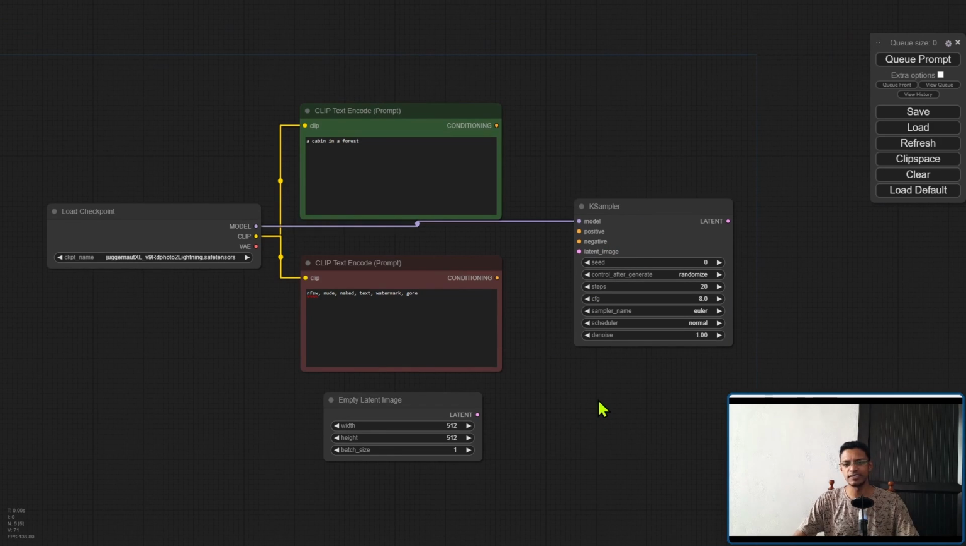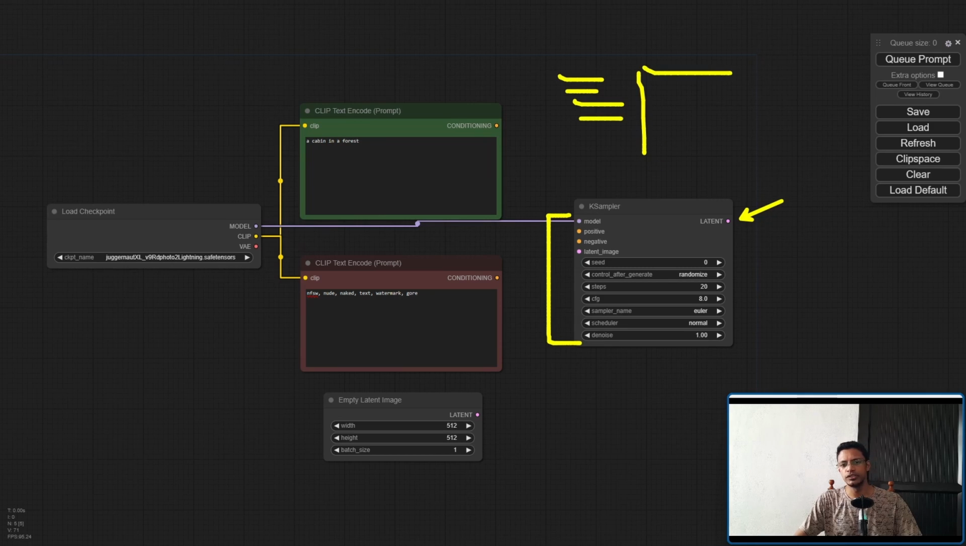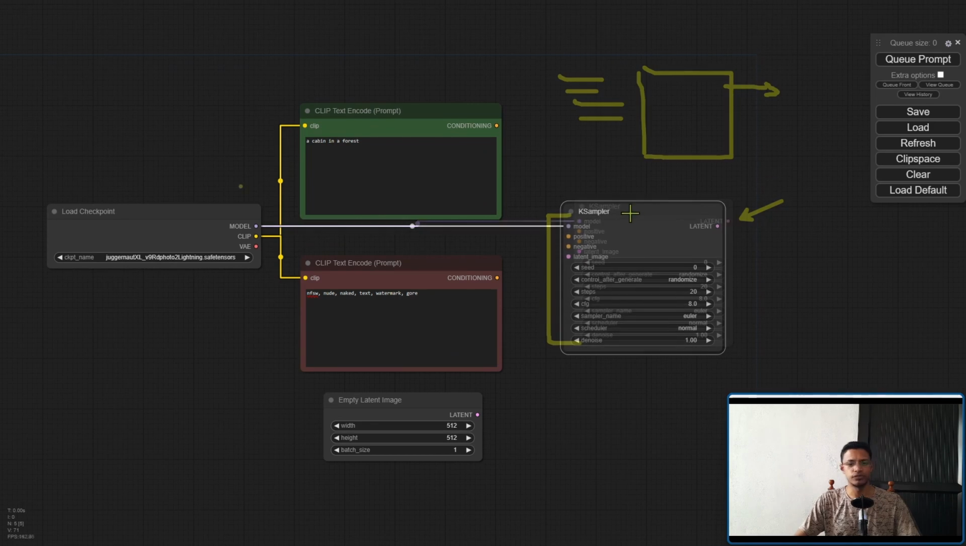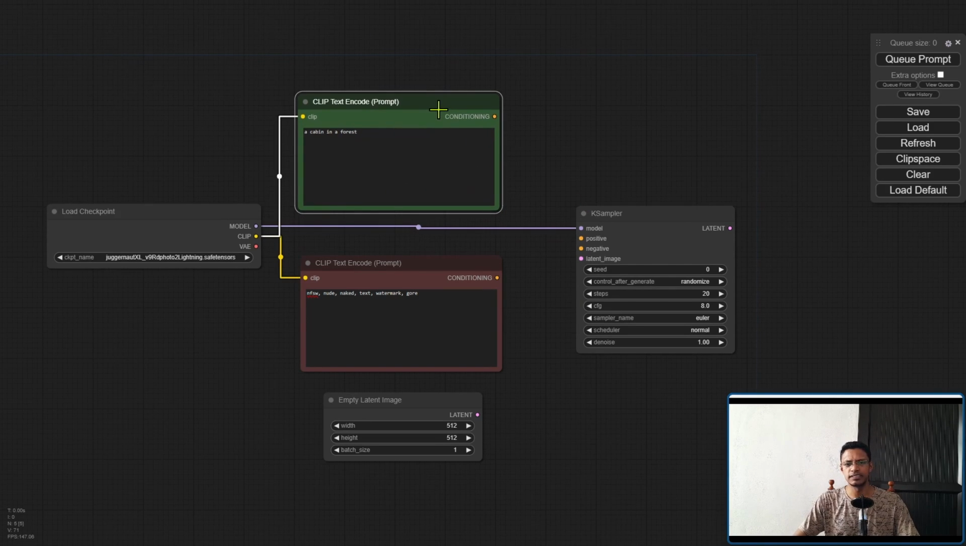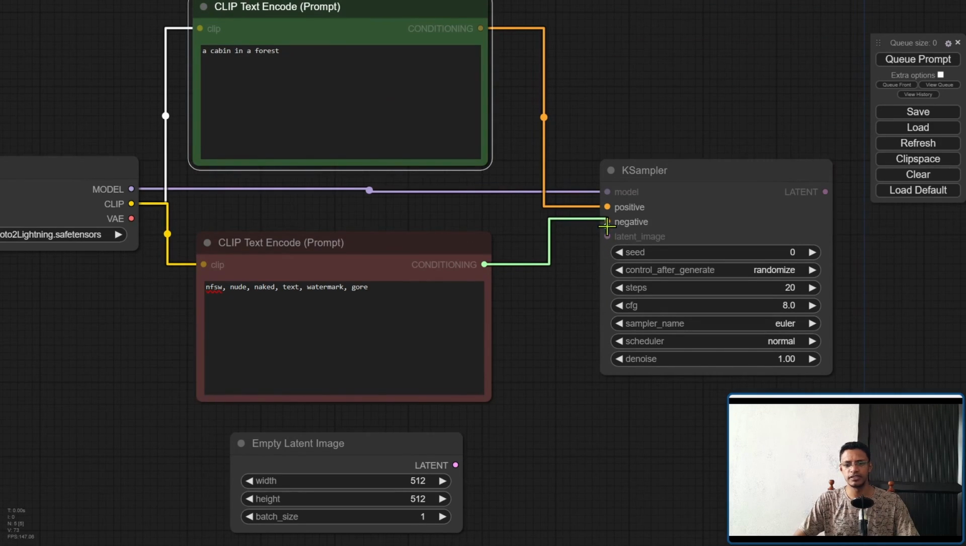Because this one, as you can see, it's taking a lot of inputs and just outputting one. This is the most common node type that you will see, where you have multiple inputs into a node, and then we just get one single output. Now for this KSampler, it requires the model, which comes from the load checkpoint, and then it requires a positive, negative, which is basically the conditioning from the clip text encode. We're going to take the positive clip text encode into the positive node, and then negative into negative.